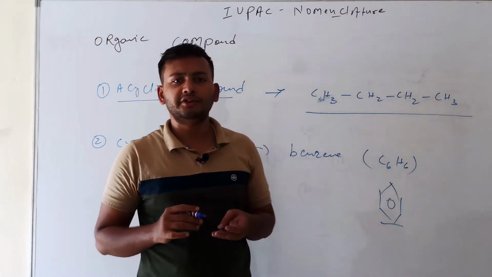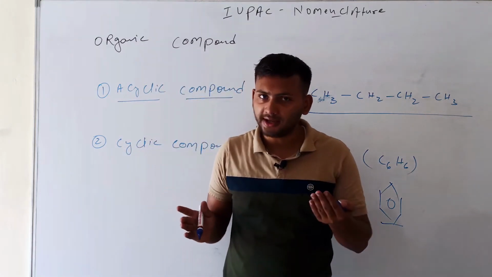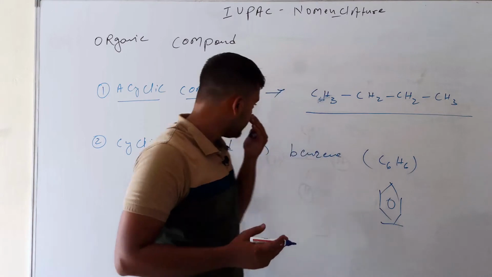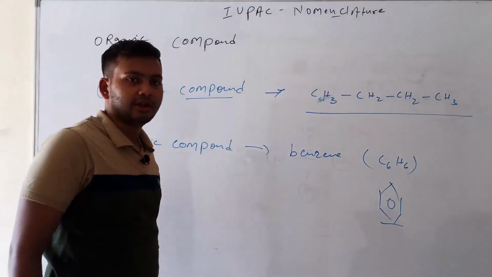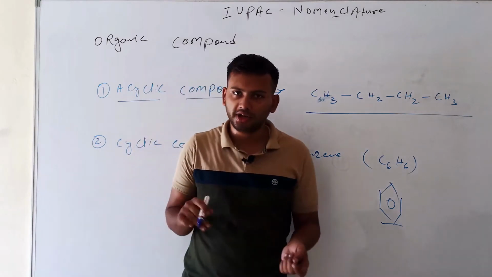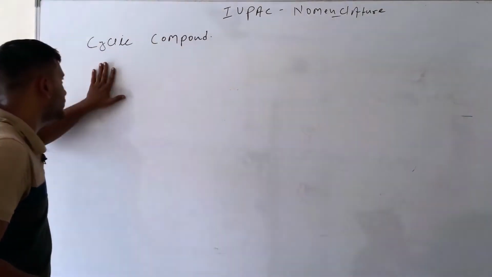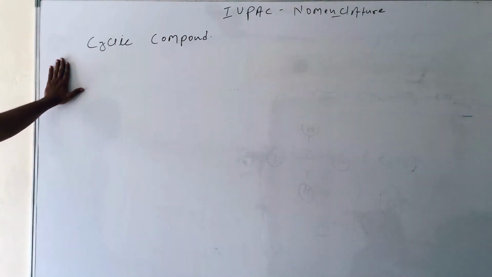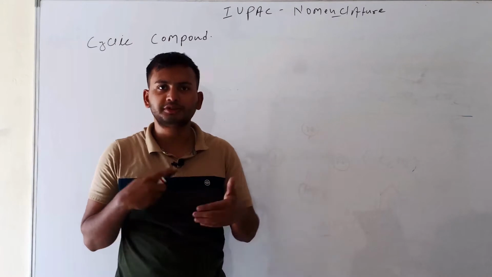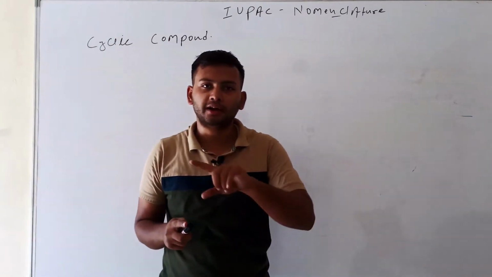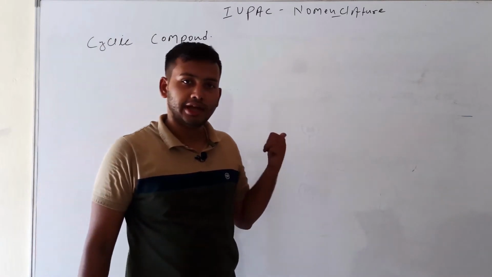So the classification of organic compounds is divided in two ways: first acyclic and second cyclic. We have examples of acyclic and examples of cyclic. Now we go on to the next topic, cyclic compounds. A cycle means the carbon atoms move to form 360 degrees, completing the whole circle. So it is called a cyclic compound.